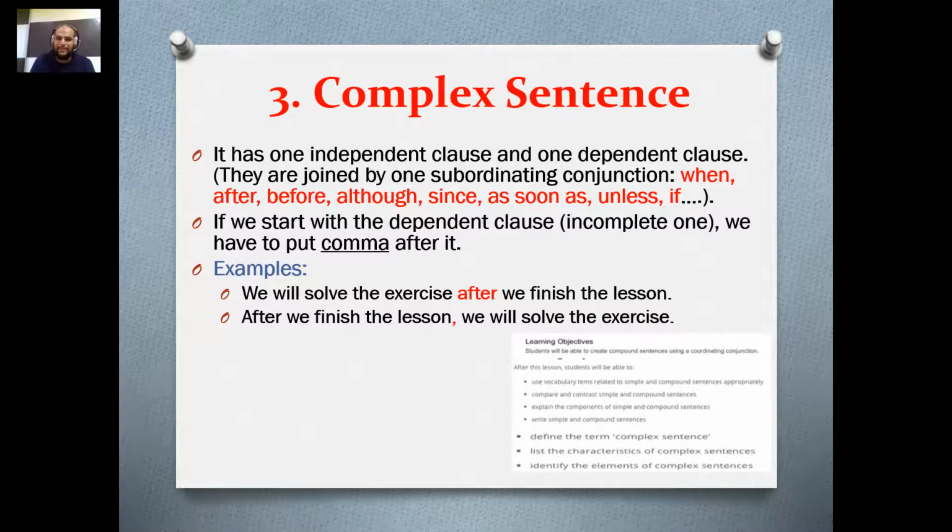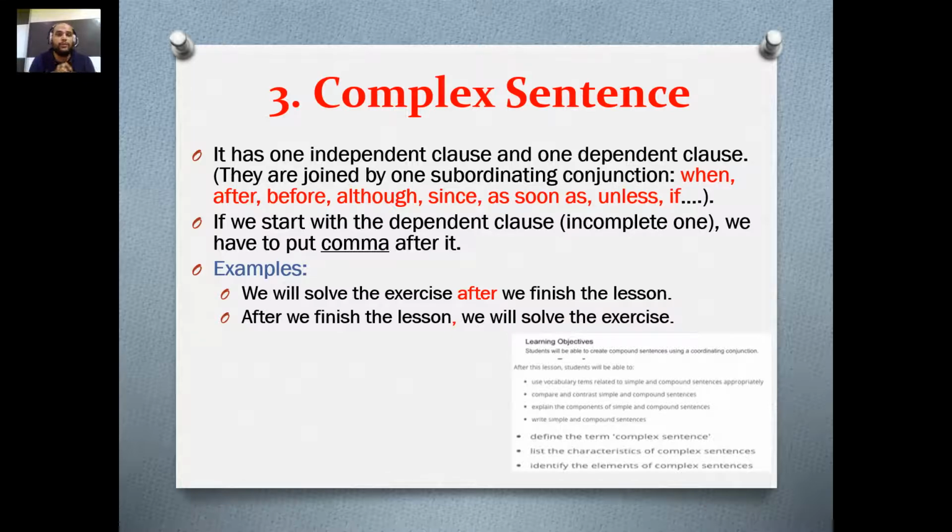Now let's go to the complex sentence that we have just explained. Okay, I'm going to explain it again. It has a dependent clause, which means it has a clause that has a verb and a subject, but it's not meaningful. And it has an independent clause. It means it has a subject and a verb, and it's meaningful. So one is not meaningful, the other one is meaningful, and we're going to link them with what we call a subordinating conjunction. For example, when, after, before, although, since, as soon as, unless, if, and the others that we have seen in the other PowerPoint. Learn them, please. Okay? Revise them and learn them, please.